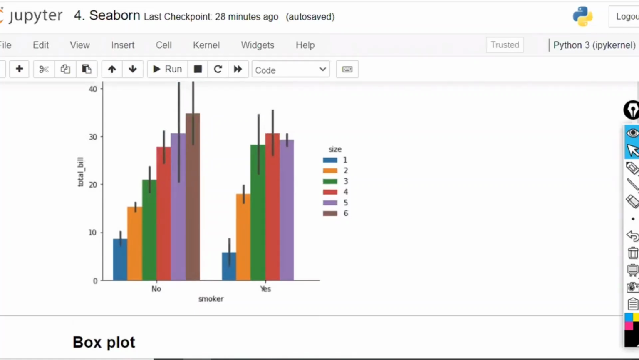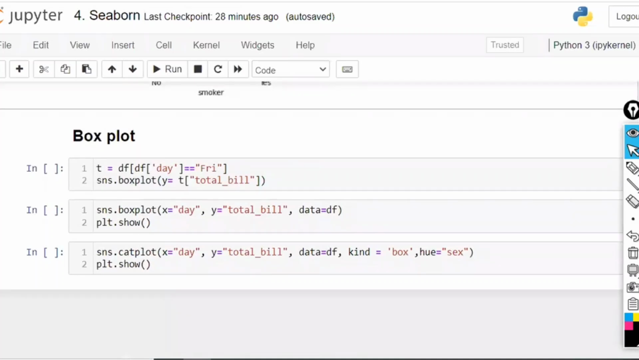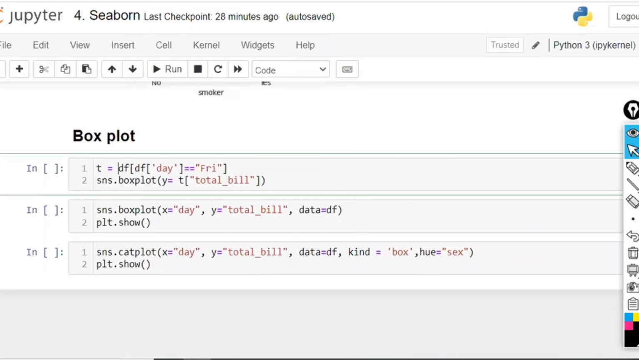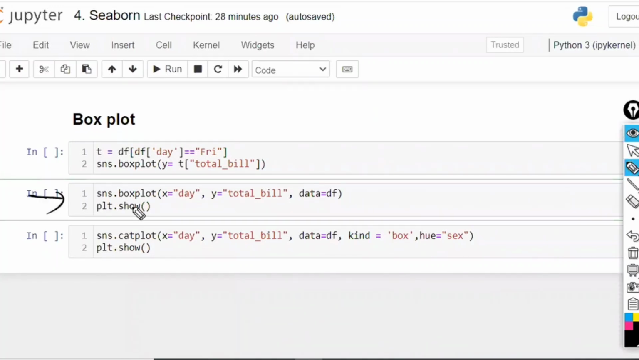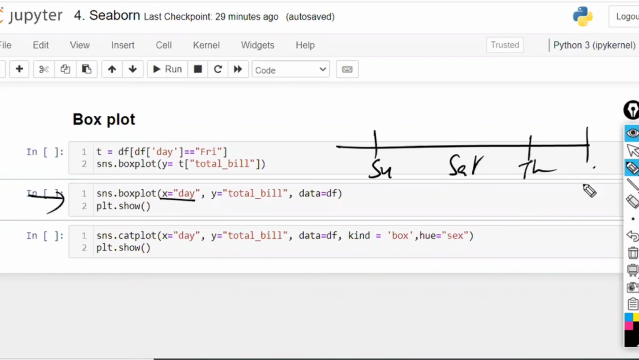Now, next one is the box plot. What is a box plot? Here I am going to apply sns.boxplot, x is equal to day, y is equal to total bill. Observe this cell. What are the days we have? Sunday, Saturday, Thursday, Friday. These are the 4 days in the original data set. Now, using these 4 days, whatever the total bill you have, it is going to take exclusively for Sunday.